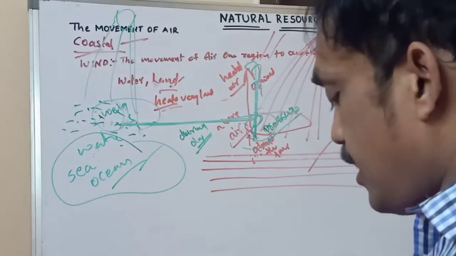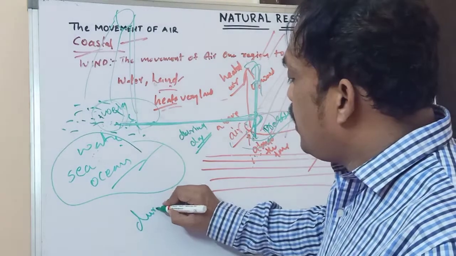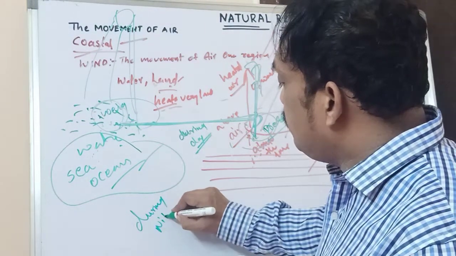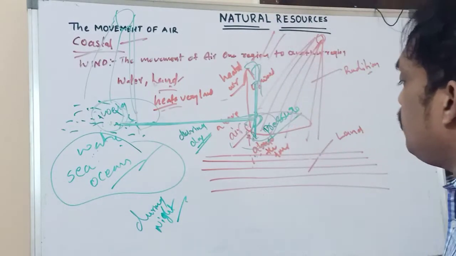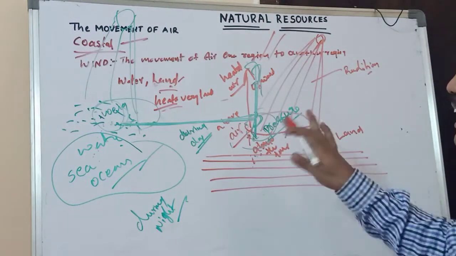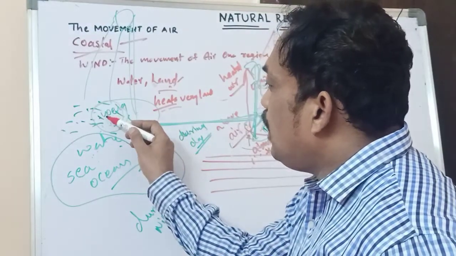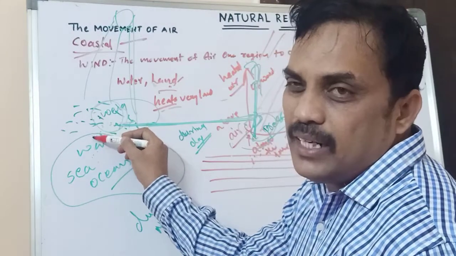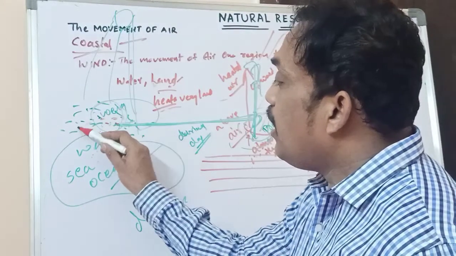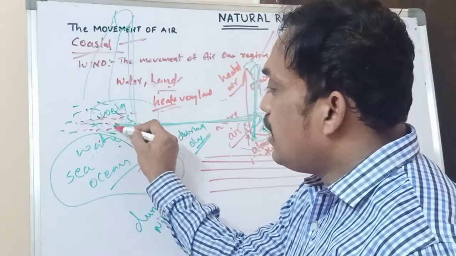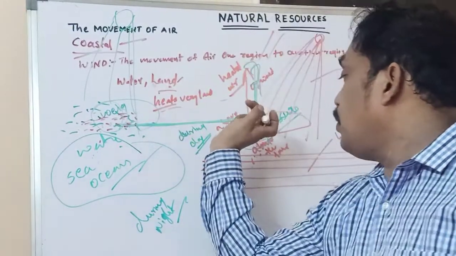And the second point is during night time. This is daytime. Now what happened during night time? During night time, what happens actually? Here it is quite the reverse. For example, above the water, it cools down very slowly. So whatever air is above the water is warm compared with the air above the land.